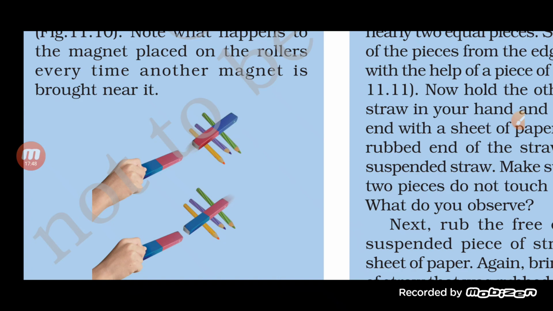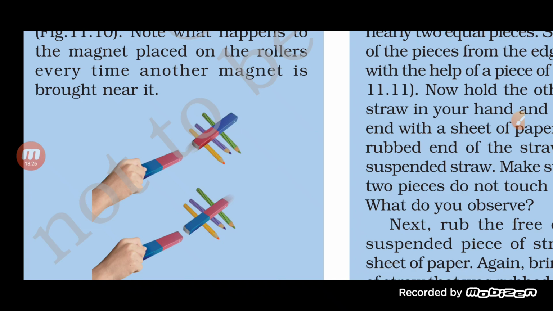So when the same poles are brought close to each other, and when the opposite poles are brought close to each other, we find that in both cases there is some kind of force acting between the two magnets. In the first one, the force of repulsion is acting, and in the second one, the force of attraction is acting between them. So in one case the magnet starts coming towards the other magnet, and in the other case the magnet starts repelling the other one. Ultimately, we can say that a magnetic force is acting on the magnet.